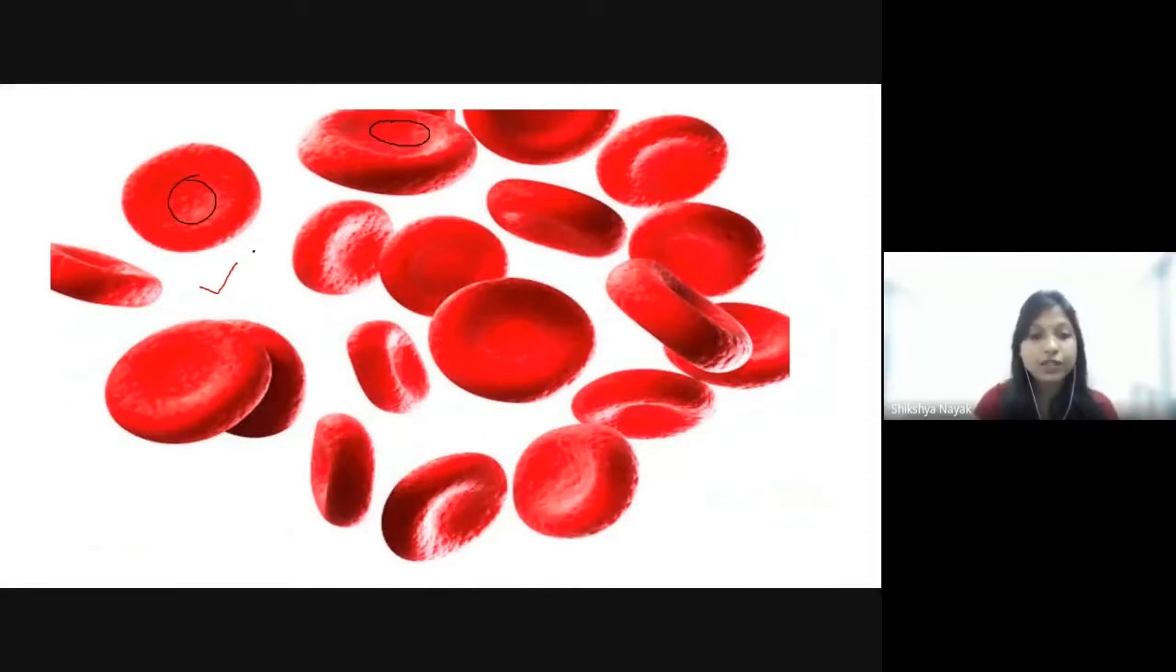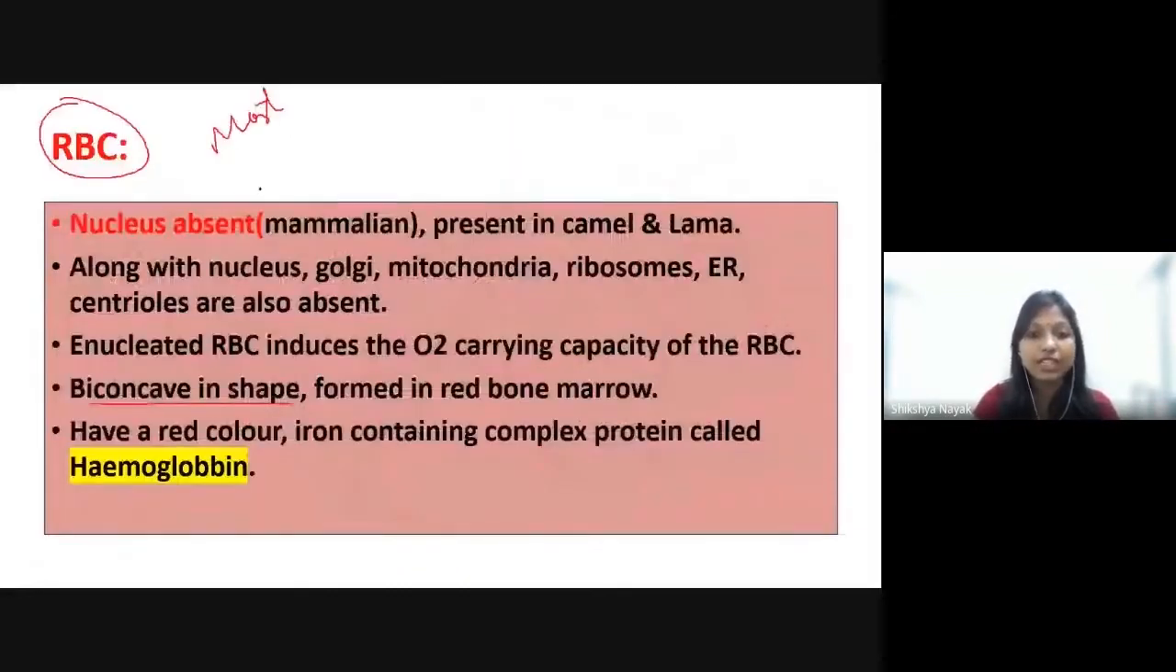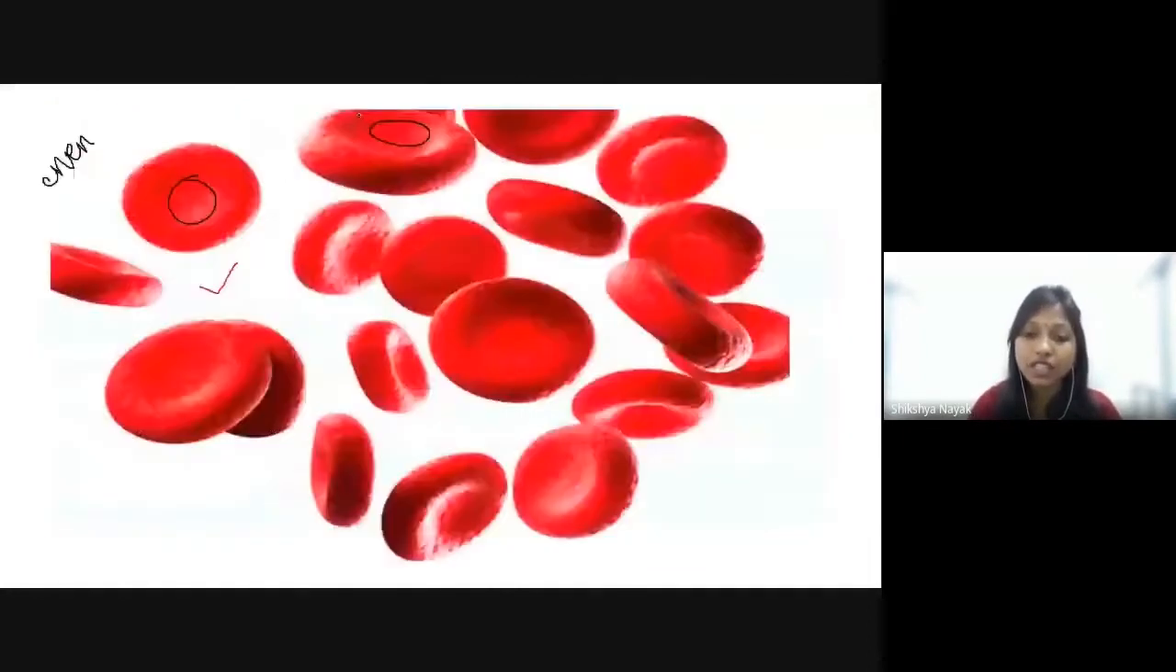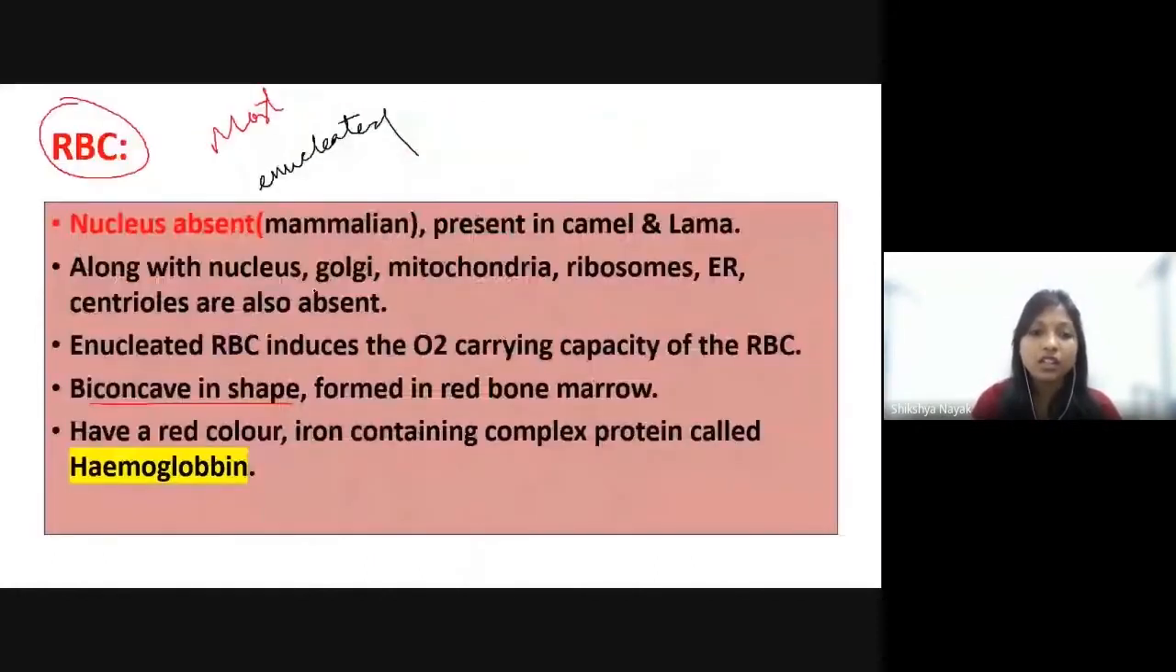Why is this depression actually there? This is actually because of the nucleus. These RBCs are mainly enucleated. It means nucleus is absent. RBCs are mainly enucleated. That is why there is a depression in its center. Not only the nucleus is absent, also the Golgi apparatus, mitochondria, ribosomes, endoplasmic reticulum, centrioles, etc. all are absent inside the RBC.